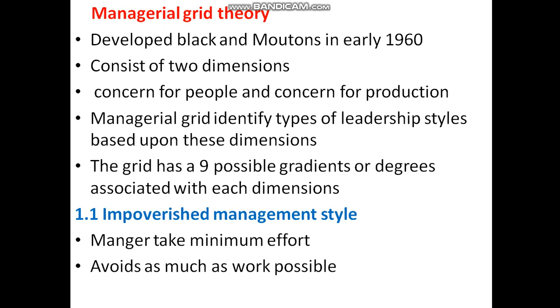The grid has nine possible gradients or degrees associated with each dimension.